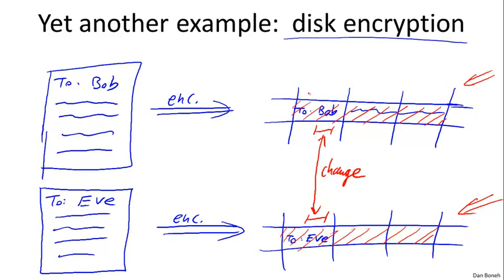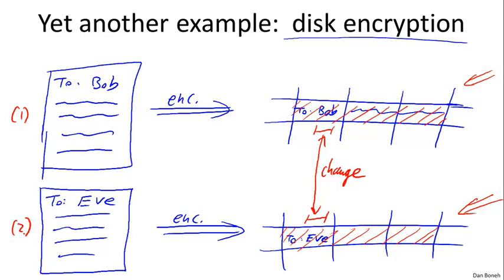Ideally, you'd like to say that even if the file changed just a little bit, the entire contents of the file should change, or maybe at least the entire contents of the blocks should change. Here you can see that the attacker even knows within the block where the change was actually made. So in fact, because of this, it's usually a bad idea to use stream ciphers for disk encryption, and essentially this is another example of a two-time pad attack because the same pad is used to encrypt two different messages.